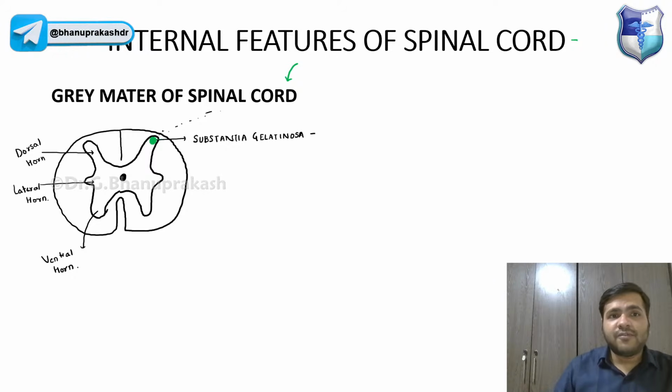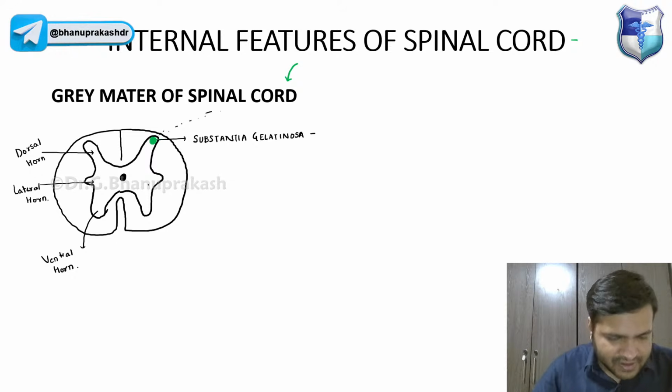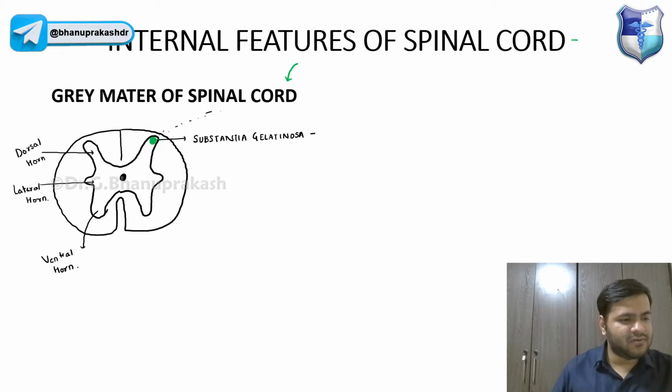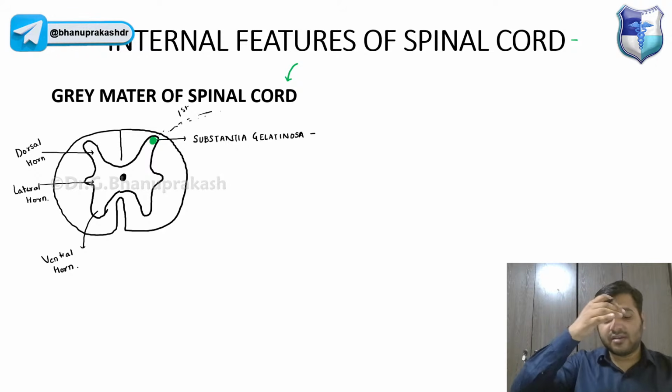Now from the substantia gelatinosa, a second order neuron will start. That is the interneuron that we already know. The first order neuron is the one coming from outside, from the dorsal root ganglion.